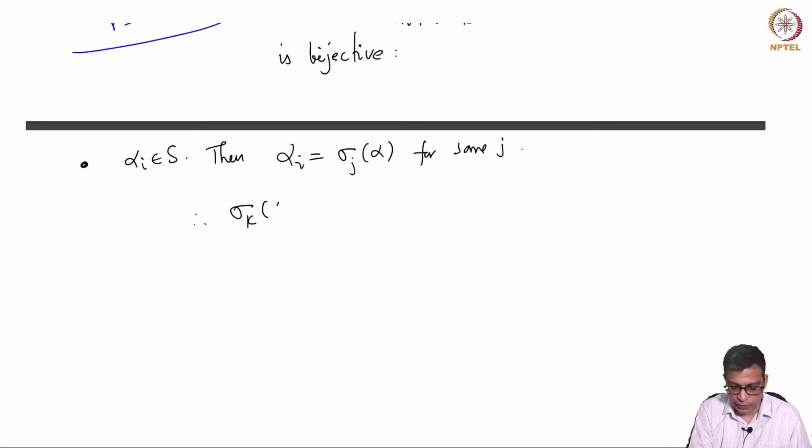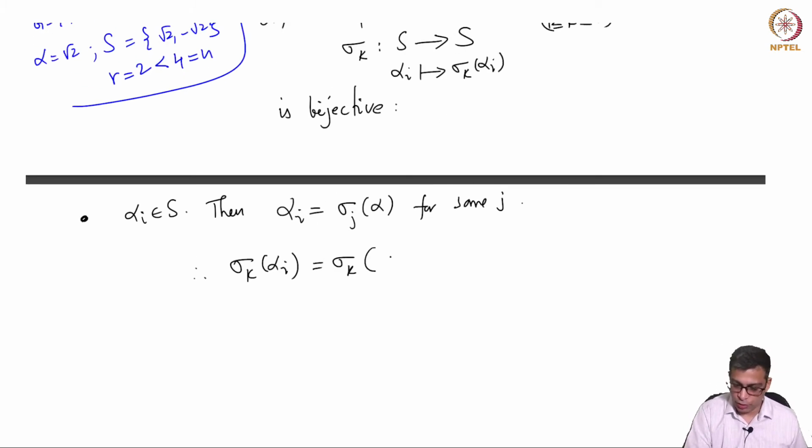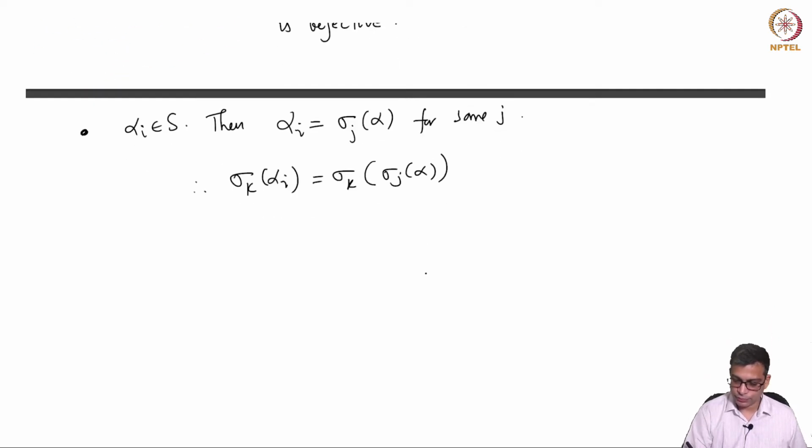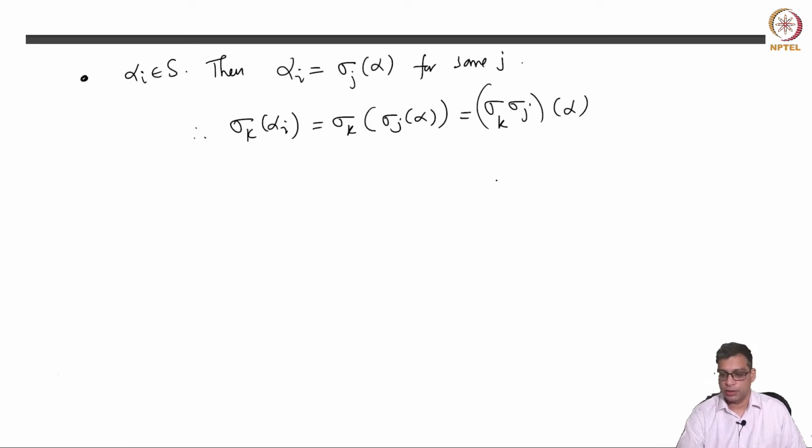Therefore, sigma k of alpha i, which is the image of this map, is equal to sigma k of sigma j of alpha. But this is the same as sigma k times sigma j of alpha, by the property that G is a group and this is the group operation. So this means sigma k prime of alpha.